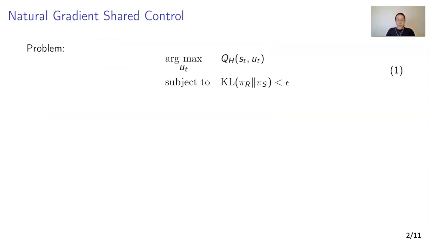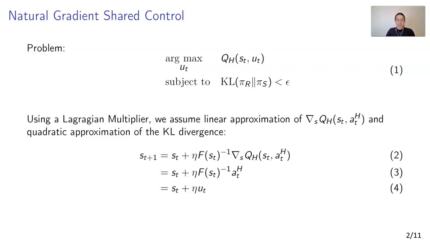We formulate shared control as an optimization problem. The shared control action u_t is chosen to maximize the user's internal action value function Q_H while keeping a proximity condition using the KL divergence, keeping the shared control policy pi_s closer to the autonomous policy pi_r. To solve this problem, we assume a linear approximation of the objective and a quadratic approximation of the KL divergence, and express the problem using a Lagrange multiplier.